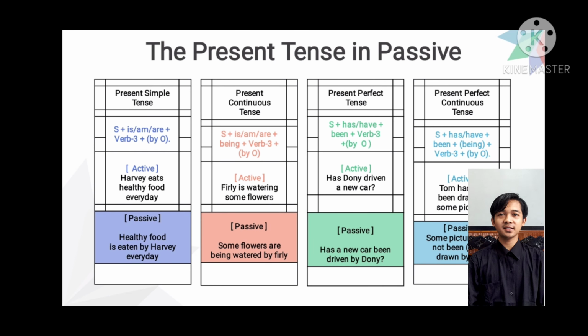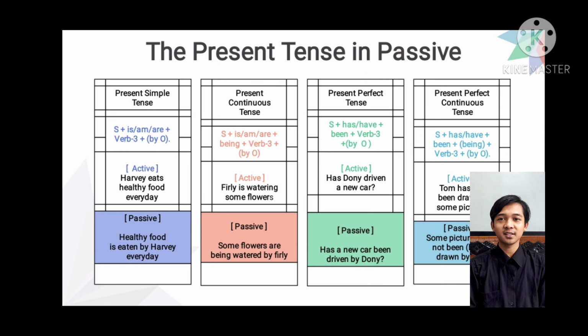The present tense in passive. Okay, the first tense is present simple tense. The formula is subject plus is or am or are plus verb 3 plus by and object. For example, I have an active sentence of present simple tense: Harvey eats healthy food every day. Then the passive sentence is: healthy food is eaten by Harvey every day.